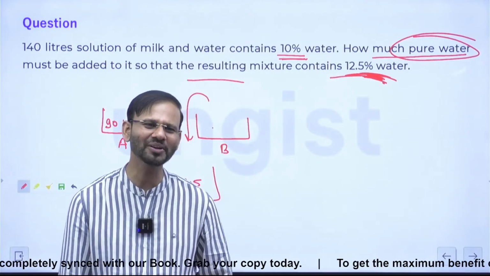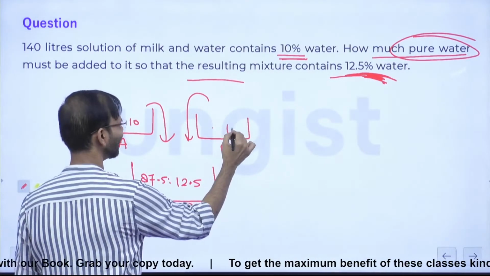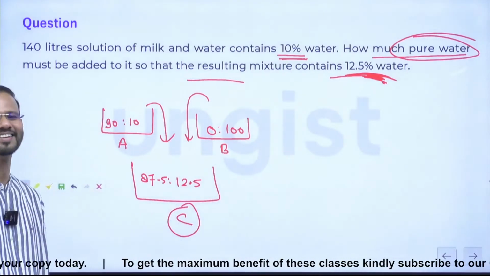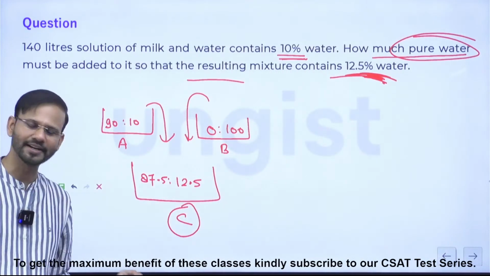It is 100% water यार. Right, it should be nothing of milk. Guys, is it clear? Friends, any doubt? No?